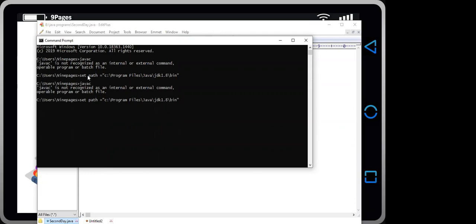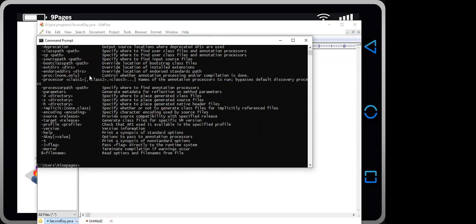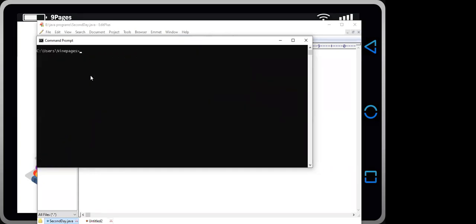Sorry, there was a little mistake. Now we use javac and we are getting this. Now move to the E directory and Java programs, and to compile we use javac SecondDay.java.